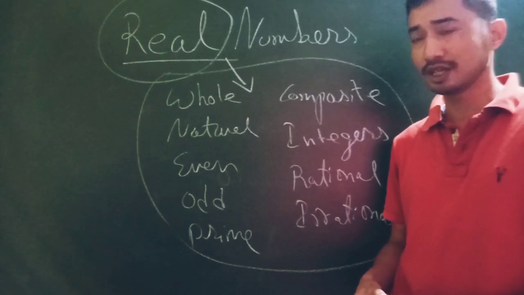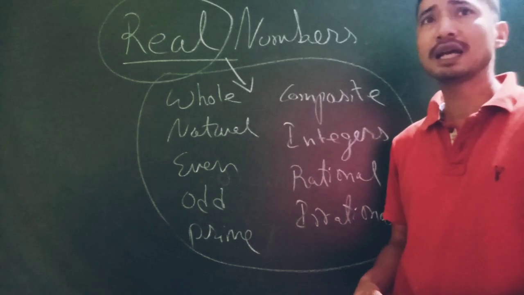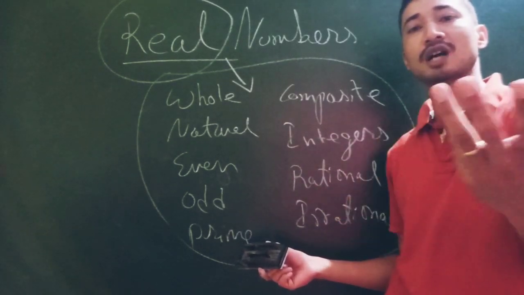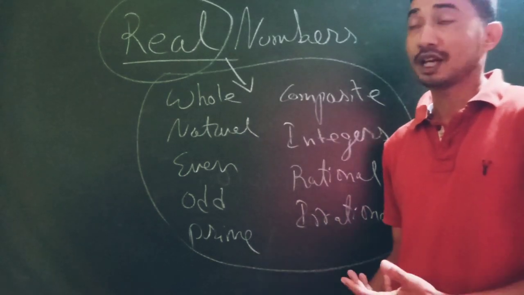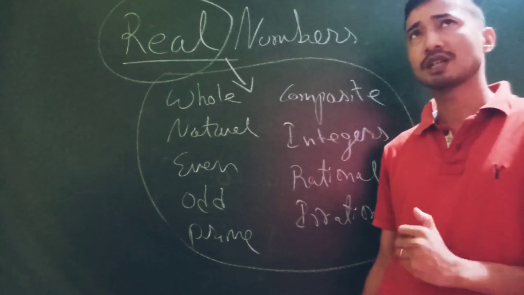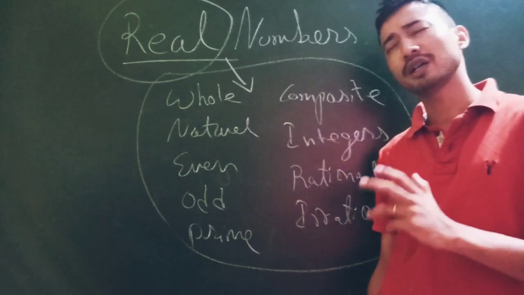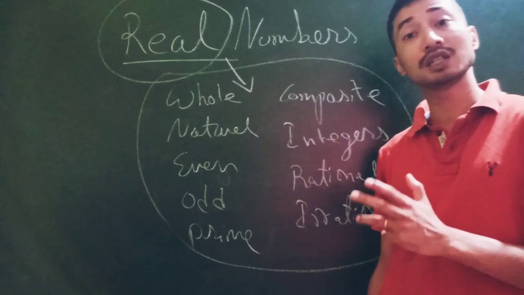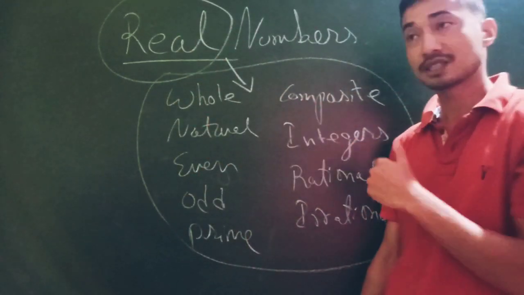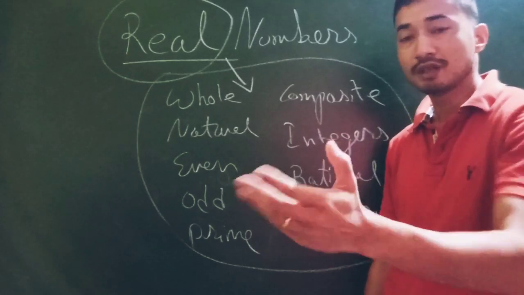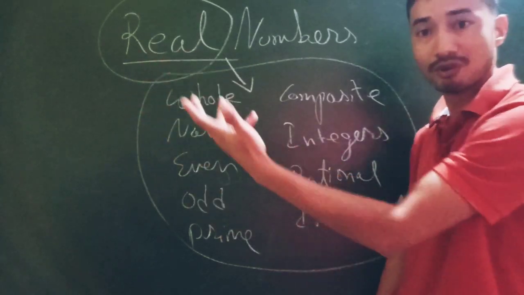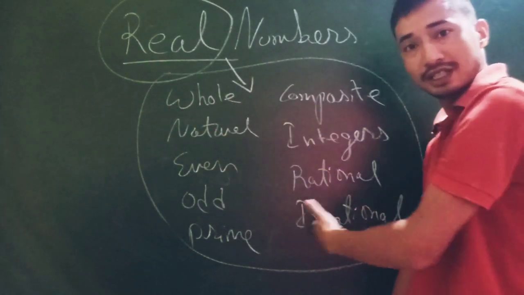So next time when you see real numbers, you should immediately know, real numbers, I know many. If you ask me any real number, I'll give you hundreds. But I've seen in my experience, when we ask students to give some examples of real numbers, they stand up and keep thinking and thinking, and cannot find real numbers from the whole number system. So next time when your teacher asks, give me a real number, name anyone. If he wants more, give more numbers. These are all called real numbers.